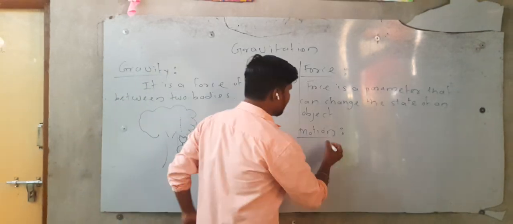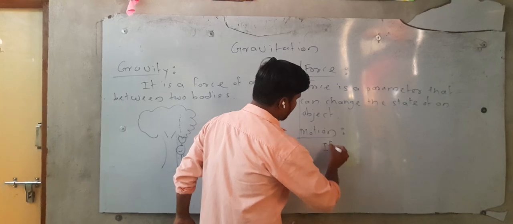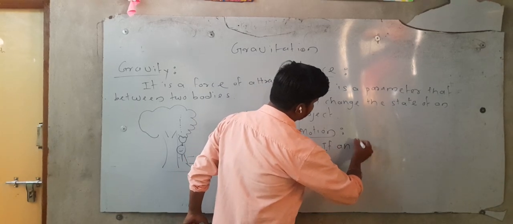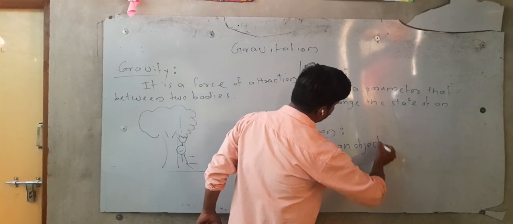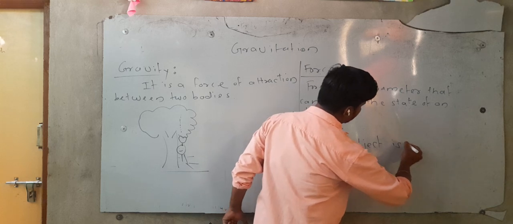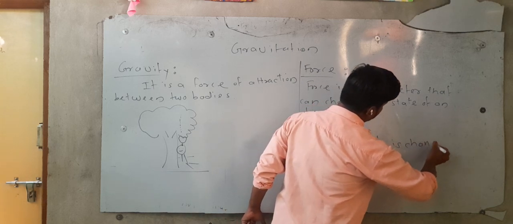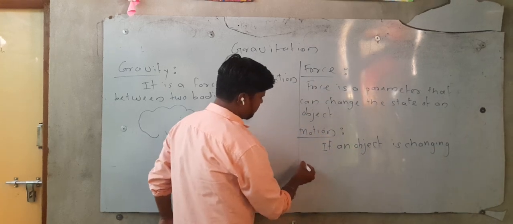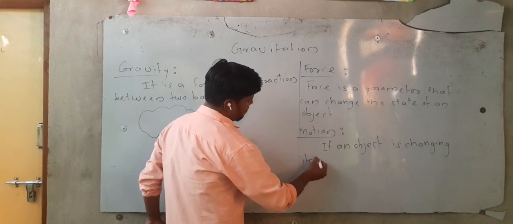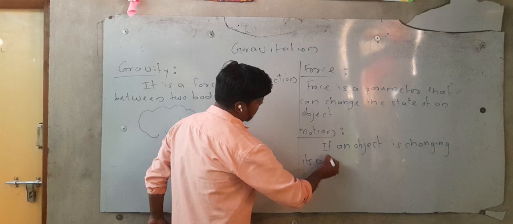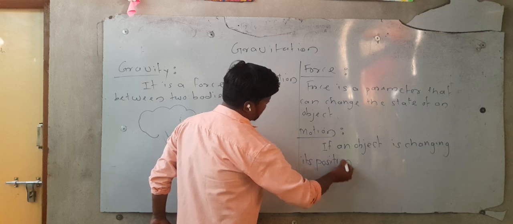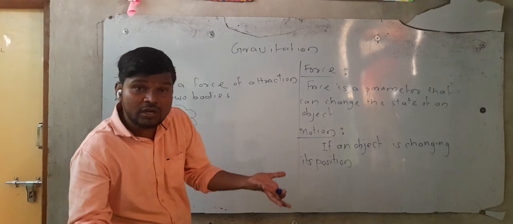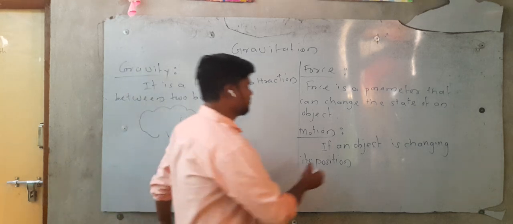So I will write, if an object is changing its position, but with respect to what? With respect to time.